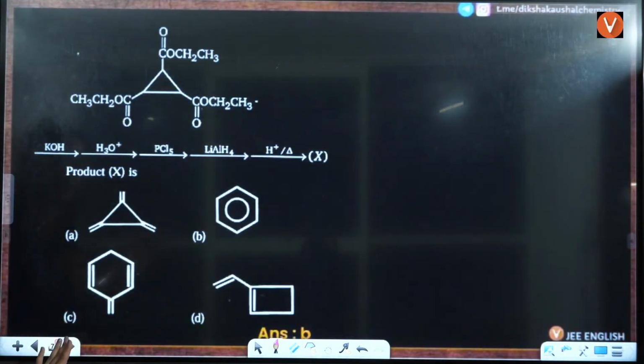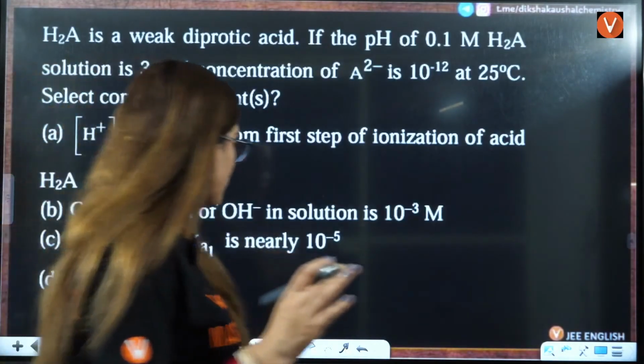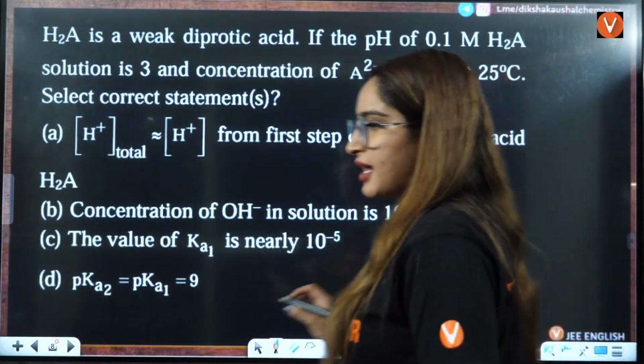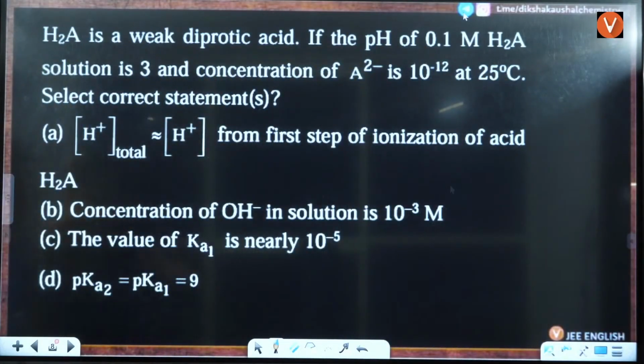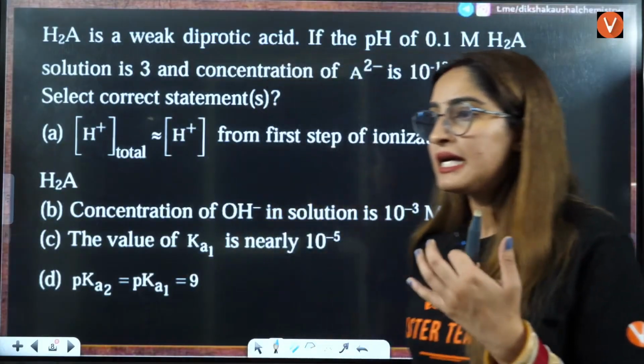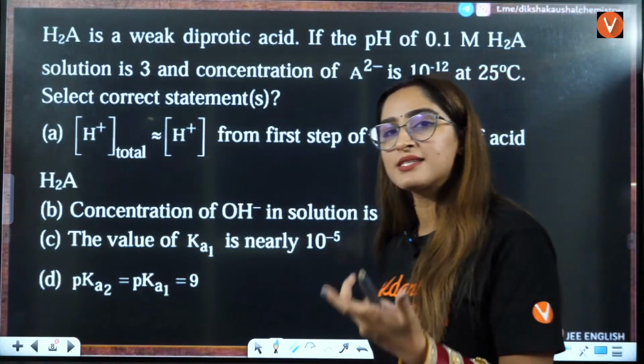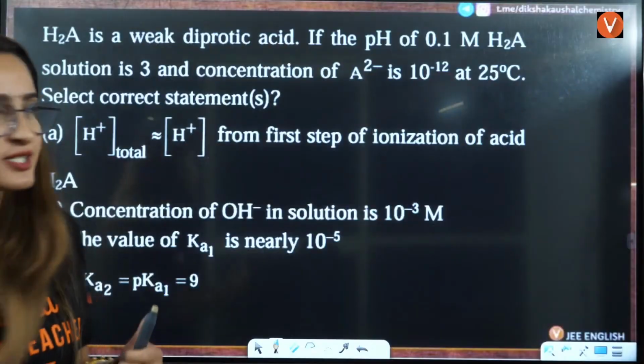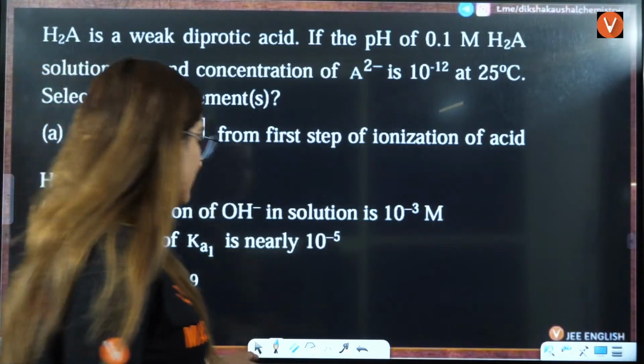I can't see anything in the chat box. I don't know why you guys are not at all interested in JEE Advanced. Huh? Let me see if you guys are not visible to me or you are actually not interested. When we ask about JEE sessions, then you want JEE Advanced sessions. But when we take JEE Advanced sessions, then I feel you guys are not interested. I don't know what's the case here, right?